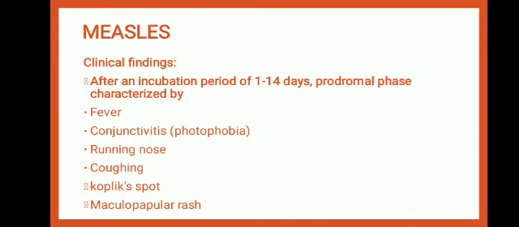It can also cause a running nose, coughing, and Koplik spots. Koplik spots appear in the early phase of measles. They look like tiny grains of white sand surrounded by a red ring. They appear on the buccal mucosa. And also the maculopapular rash, which is flat and raised bumps that will cover the whole body.